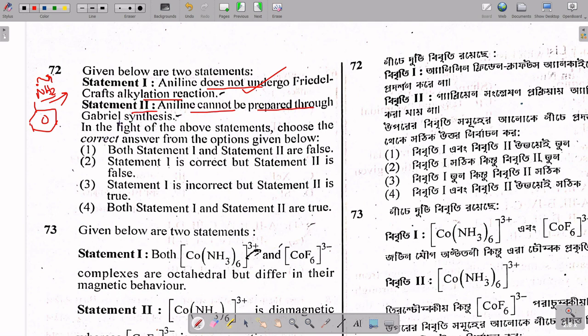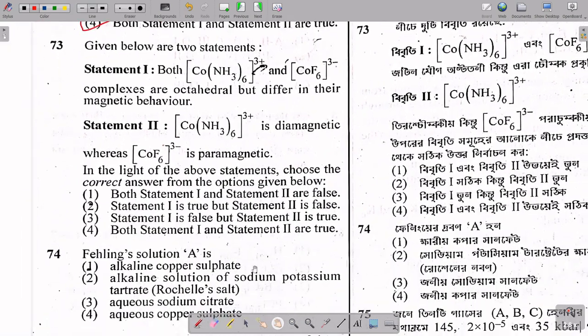Option 2: aniline cannot be prepared through Gabriel synthesis as well, because in Gabriel synthesis the primary amine is prepared basically. So this is also correct, so both statement 1 and 2 are correct. You can see that in statement questions, both options being correct is the maximum answer. According to me, both statements are correct. Okay, let's move to the next question, 73.